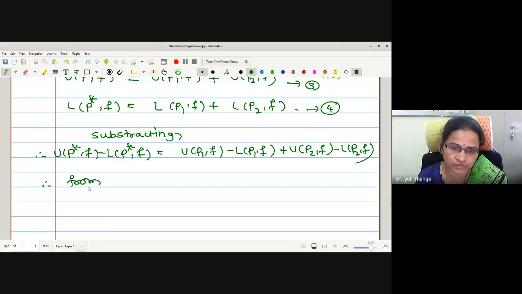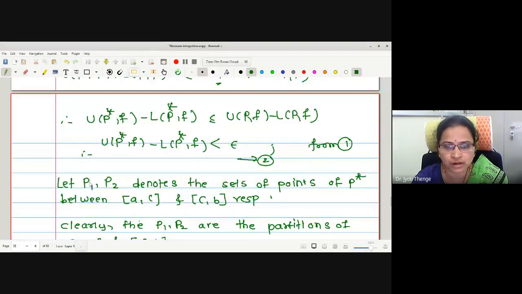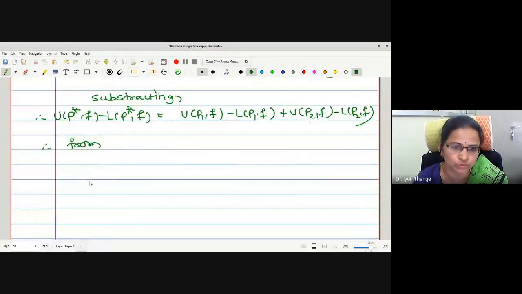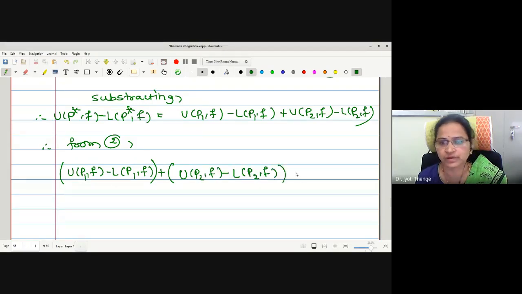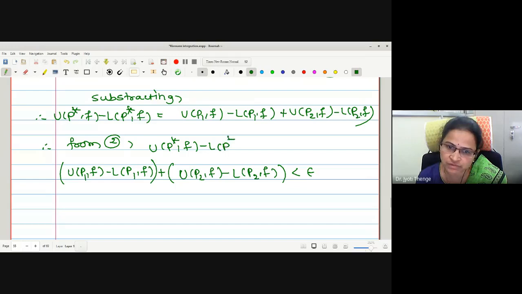Therefore, from statement 2, U(P1, f) minus L(P1, f) added with U(P2, f) minus L(P2, f) is less than epsilon, since this value equals U(P star, f) minus L(P star, f).